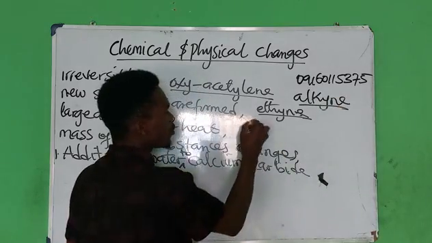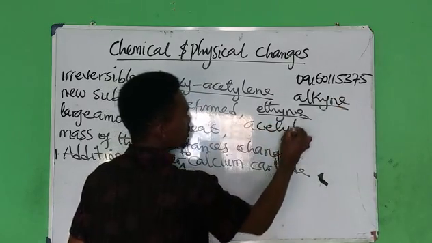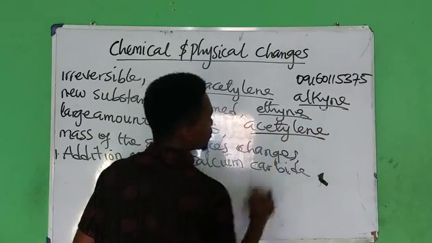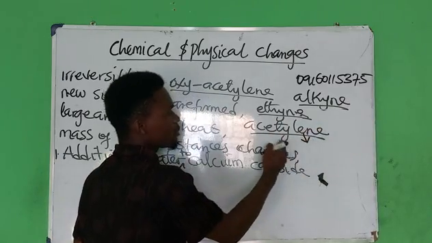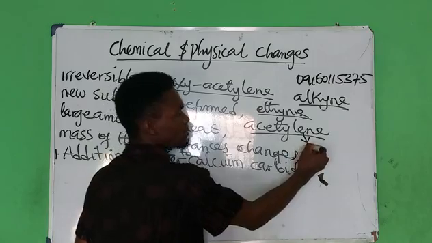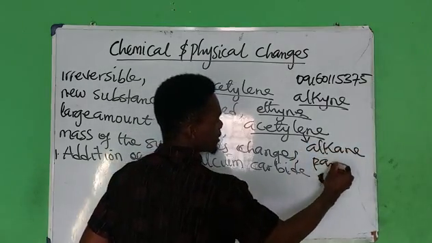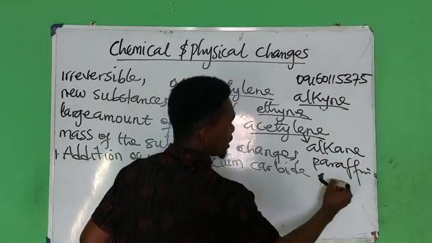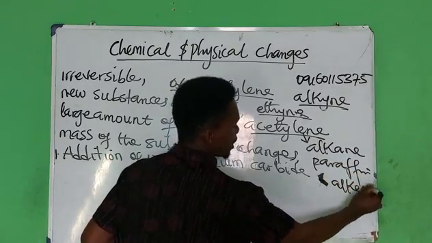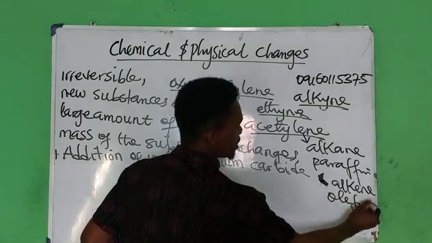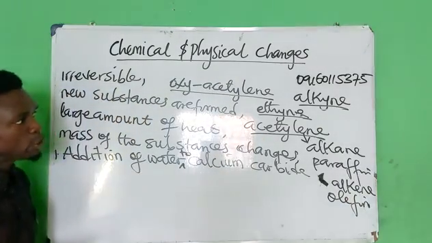Alkyne is also called acetylene. And of course, apart from that, alkane is also called paraffin. Please take notes, paraffin. Then alkene is also called olefin. So please take note of that.